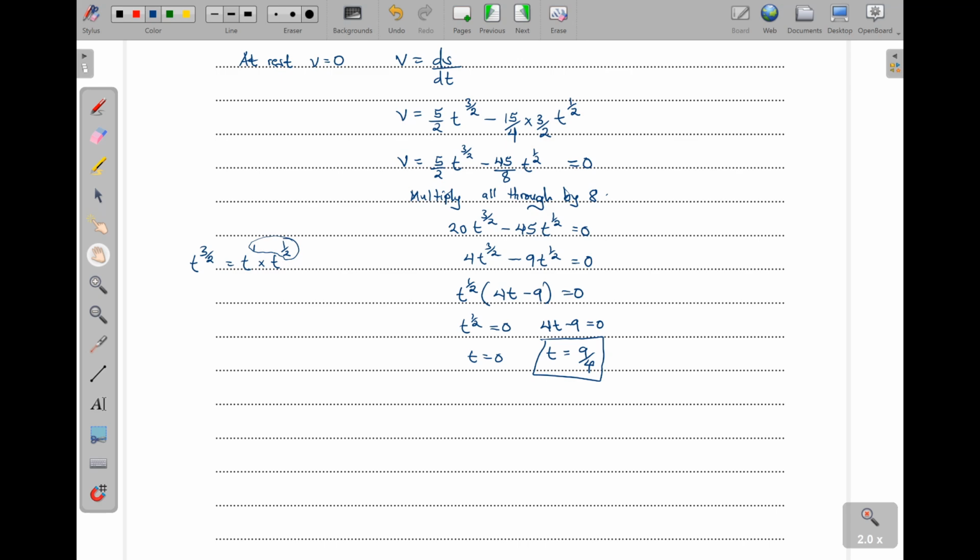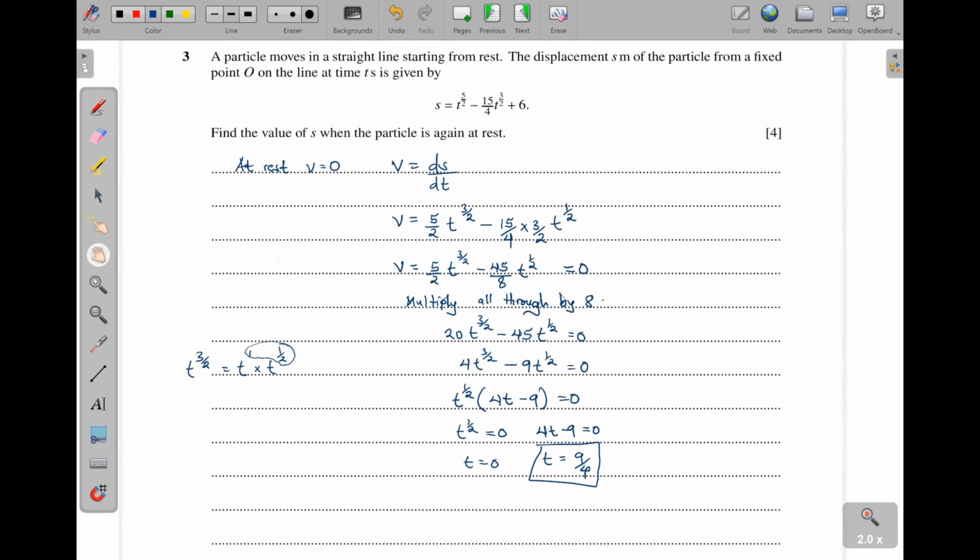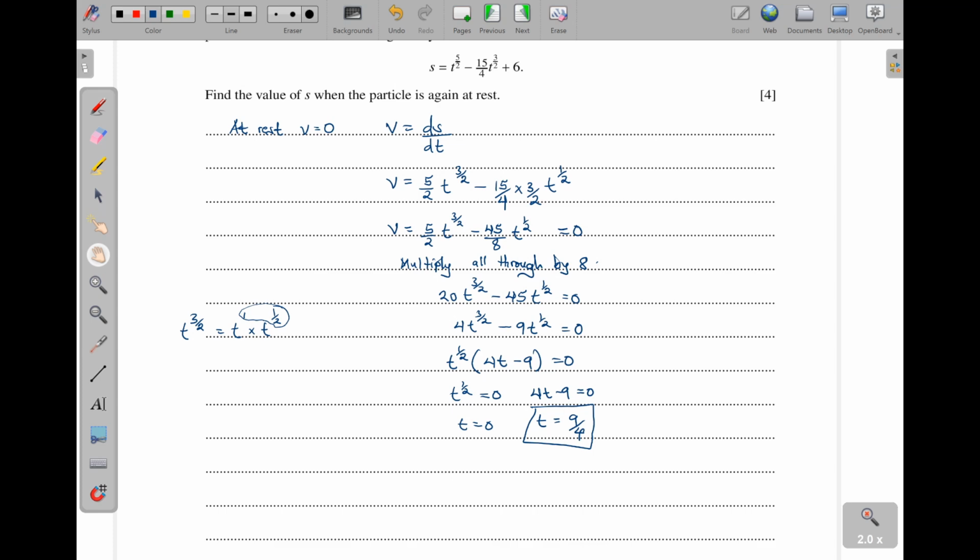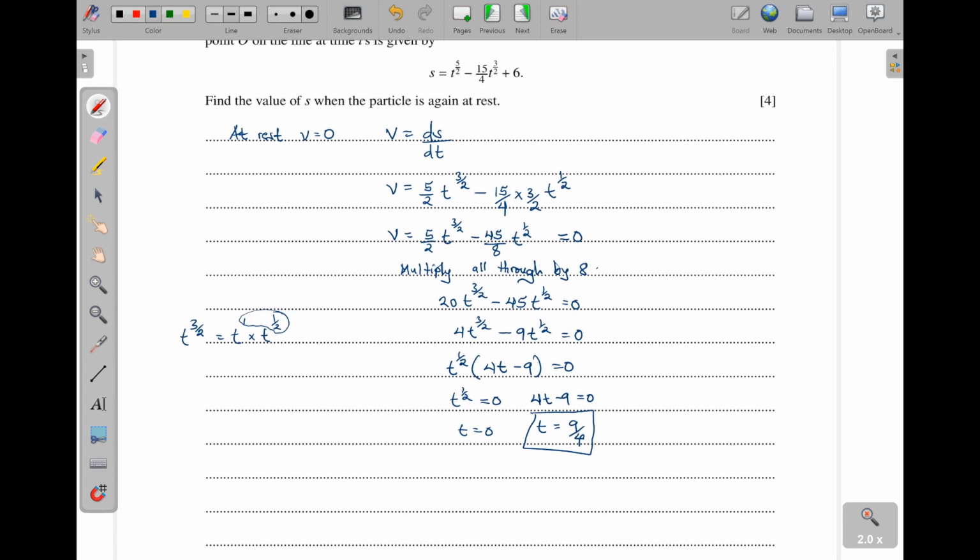So we substitute now in the expression for s, which is given up there. Our s is going to be equal to (9/4)^(5/2) minus 15 over 4 multiplied by (9/4)^(3/2), then plus 6.